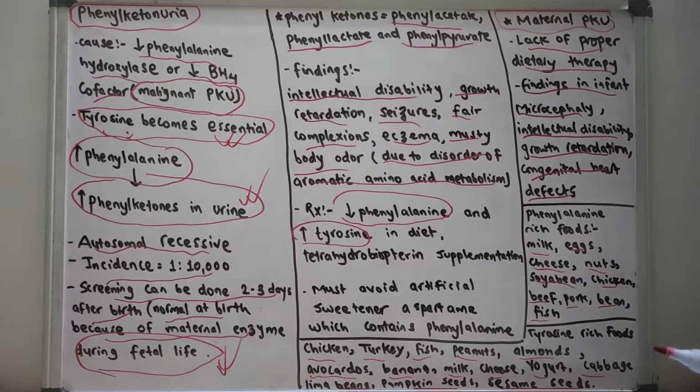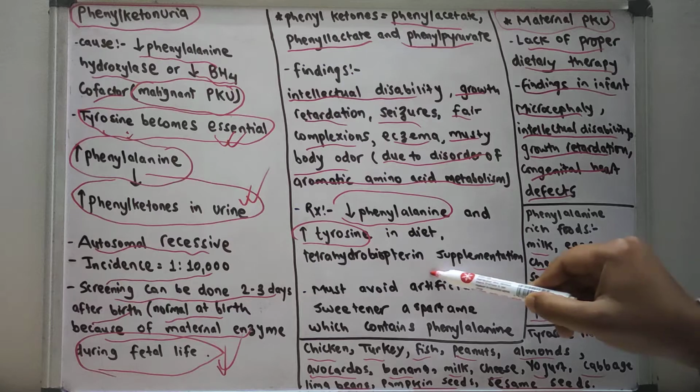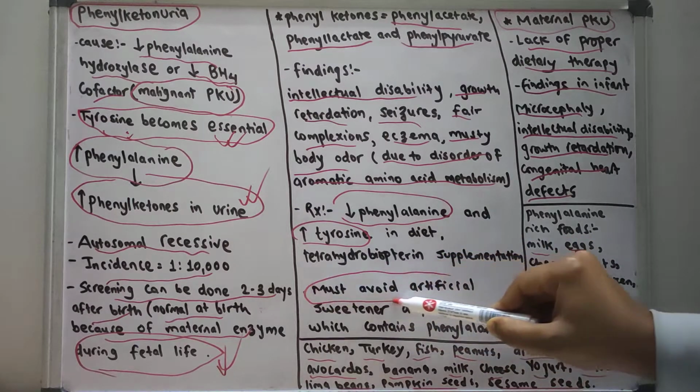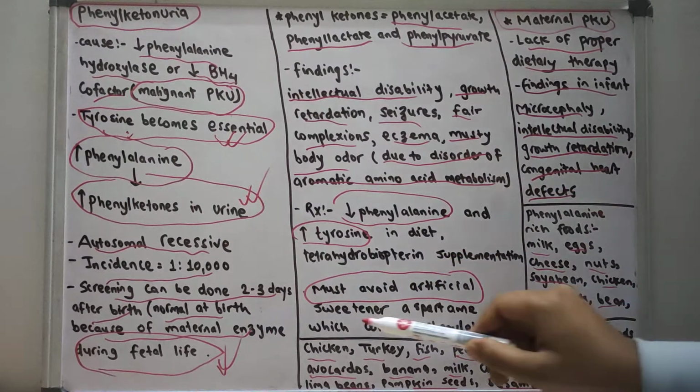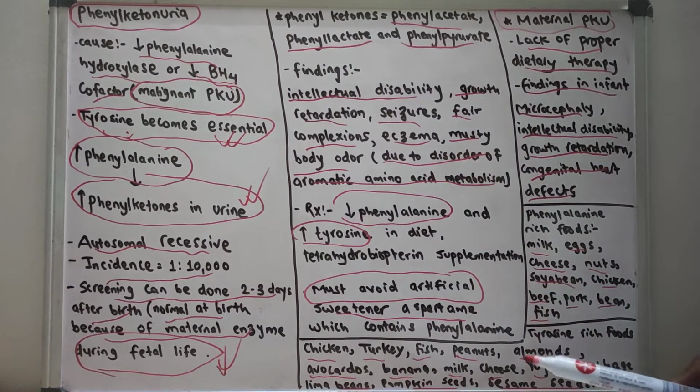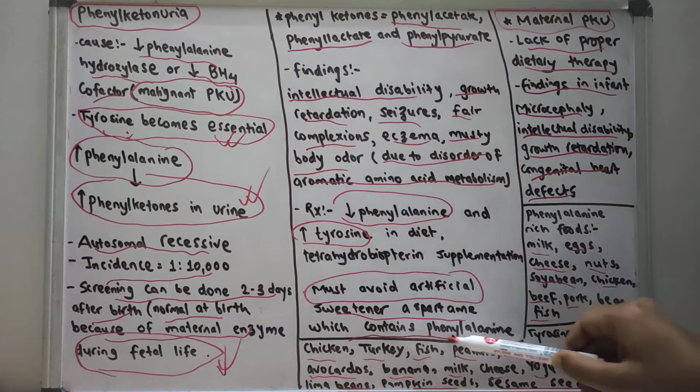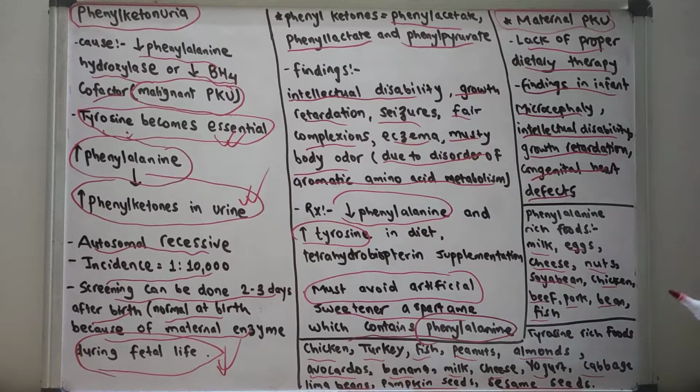You have to keep in mind that the person with phenylketonuria must avoid the artificial sweetener aspartame, which contains phenylalanine. If you take the artificial sweetener, there will be supplementation of phenylalanine in our body.